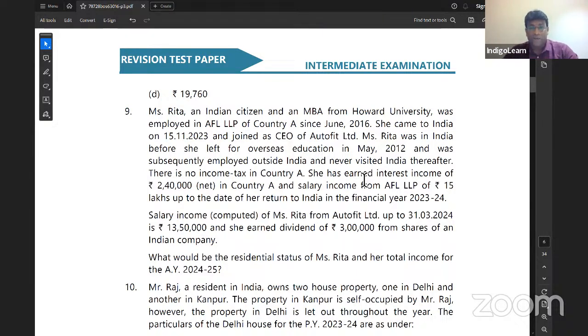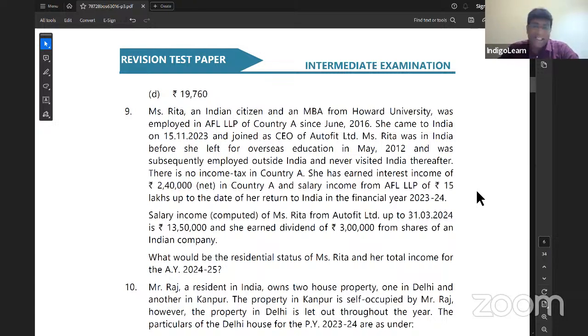The first point to be noted here is very clear: she has come to India in 2023 November after a long gap. Since she came on 15/11/2023, my dear friends, she can't satisfy the 182 days condition. She cannot satisfy the 60 days and 365 days condition, because 60 days can be satisfied, but 365 days can't be satisfied, because in the last 4 years she was not in India. So she will definitely become a non-resident by looking at the basic condition.